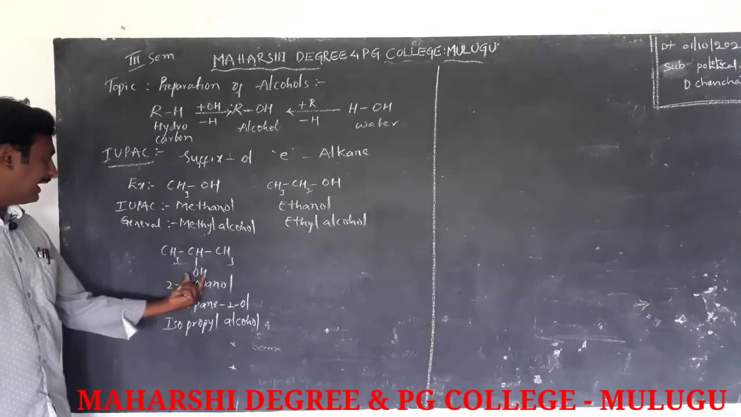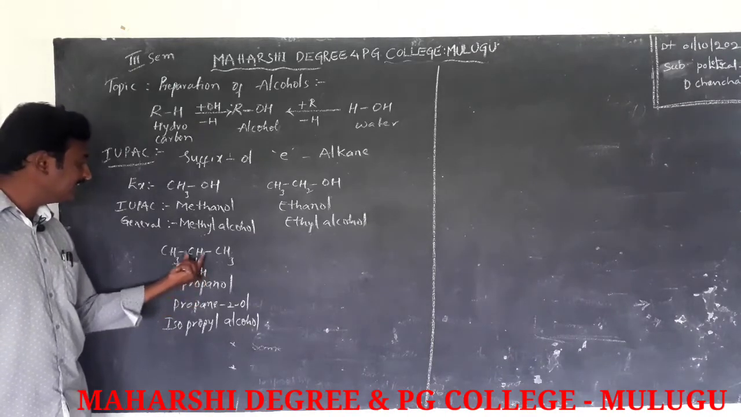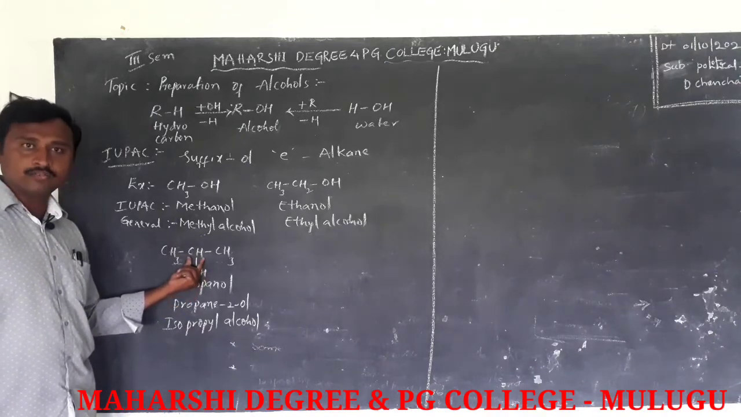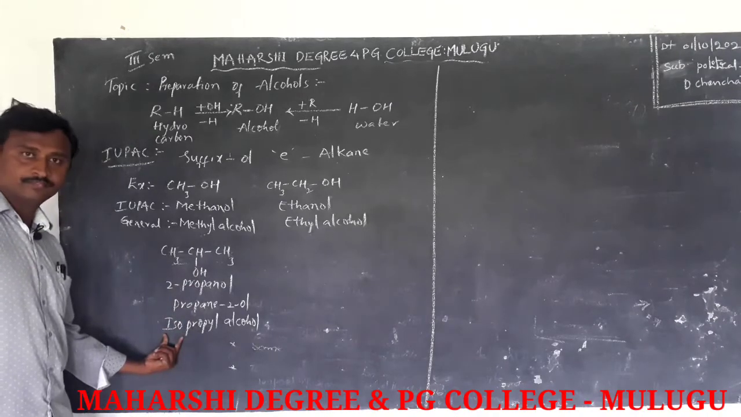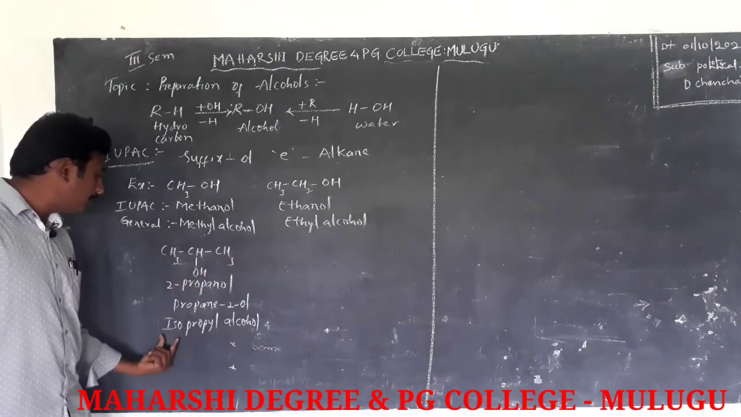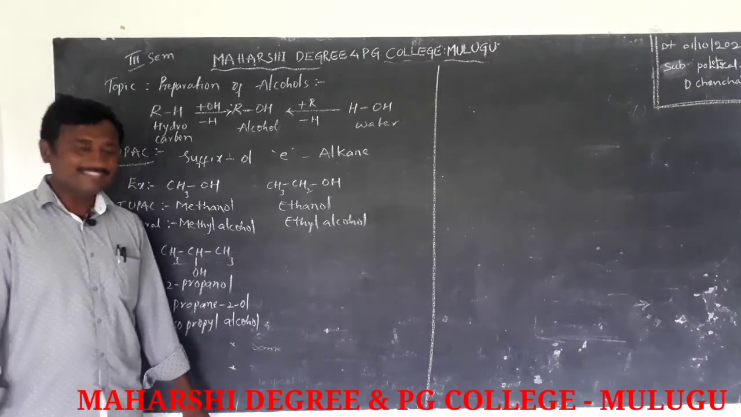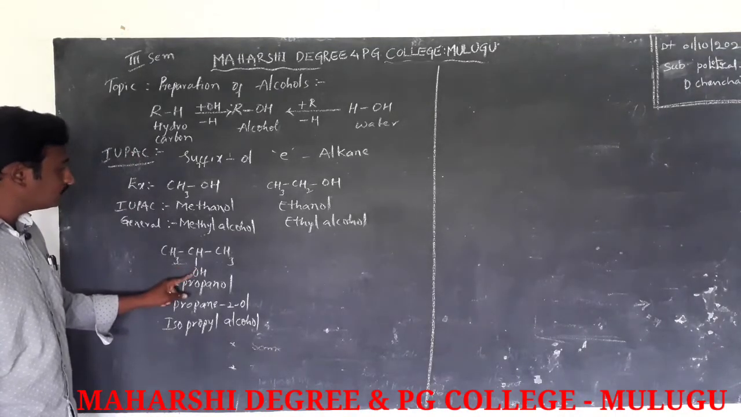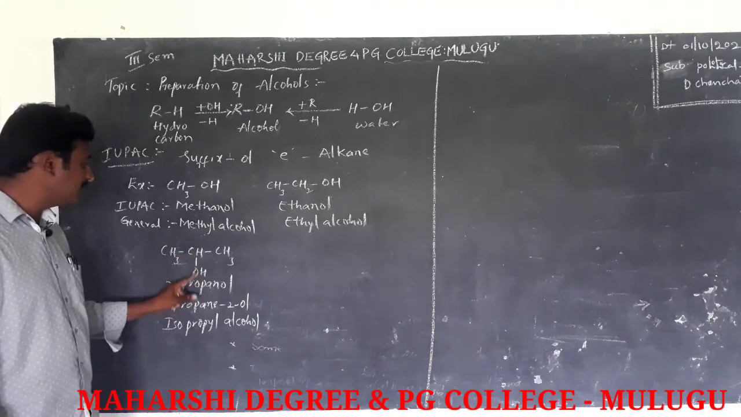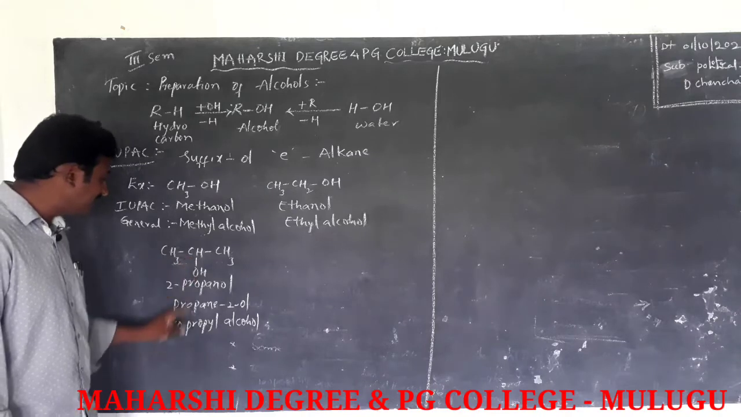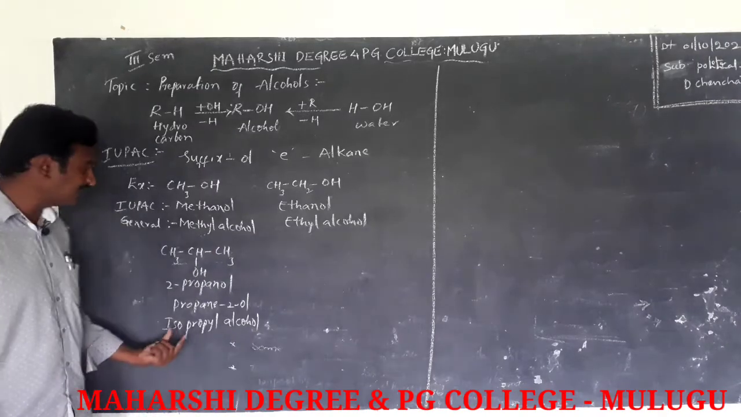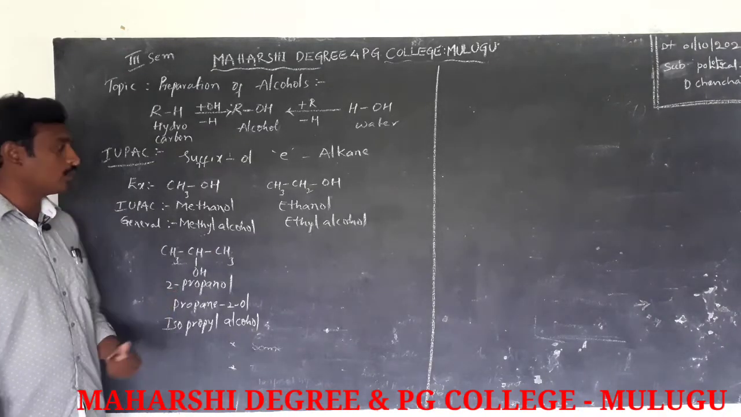Iso means the hydroxy group is present on the secondary carbon, so it is named as iso, and this is the propyl group. So isopropyl alcohol. In a simple manner, the OH group is present on the second carbon, so it is named as iso. Isopropyl alcohol is the general name, and the IUPAC name is 2-propanol.